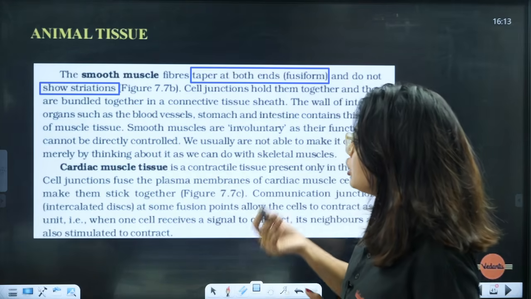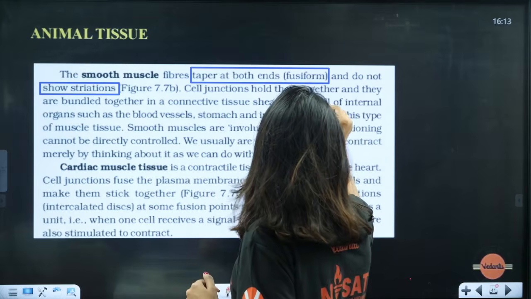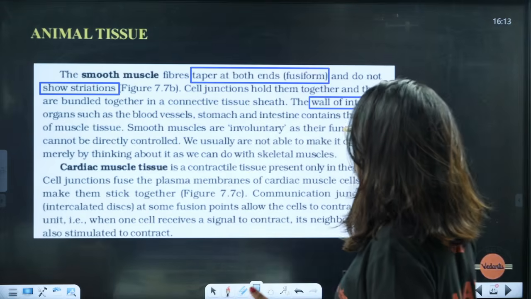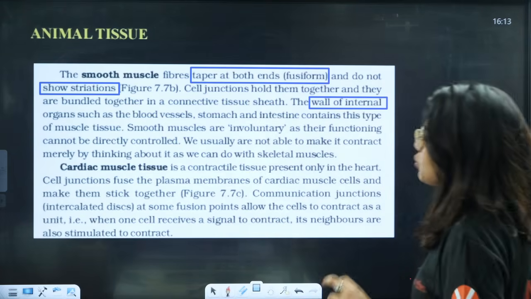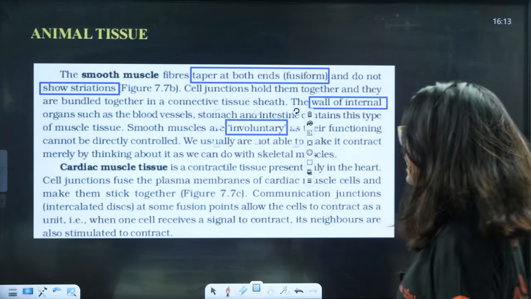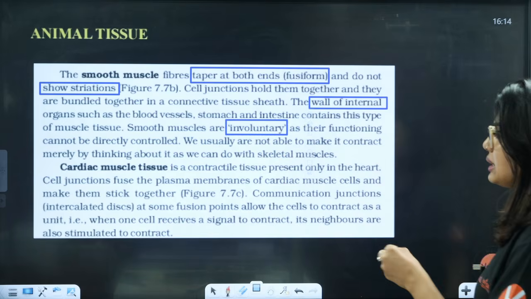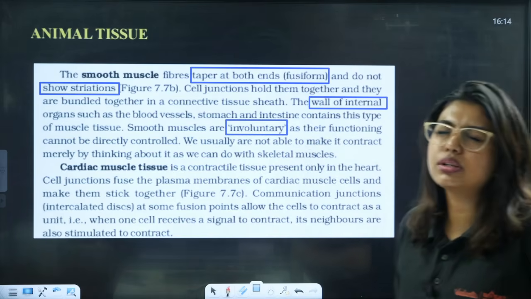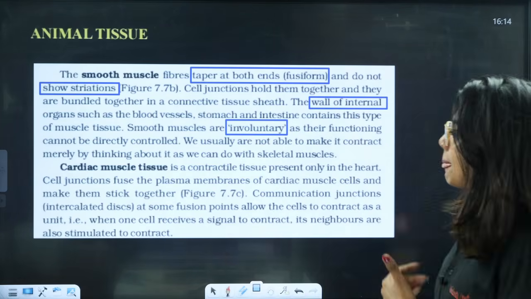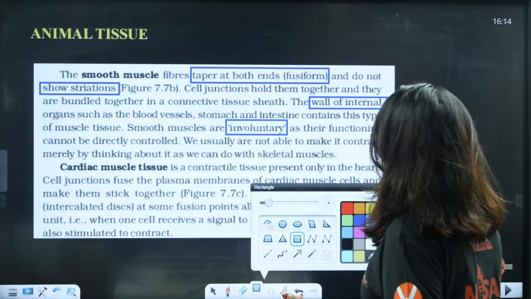The wall of the internal organs, see, it is present where? In the walls of the internal organs. Clear? Like the blood vessels, stomach, intestine, all of this. Smooth muscles are involuntary. Only main points I am underlining, I'm not underlining everything. Their functioning cannot be directly controlled. We cannot think, oh, I want my stomach to contract. Okay, it's not going to contract. Clear? Now, next is cardiac muscle.